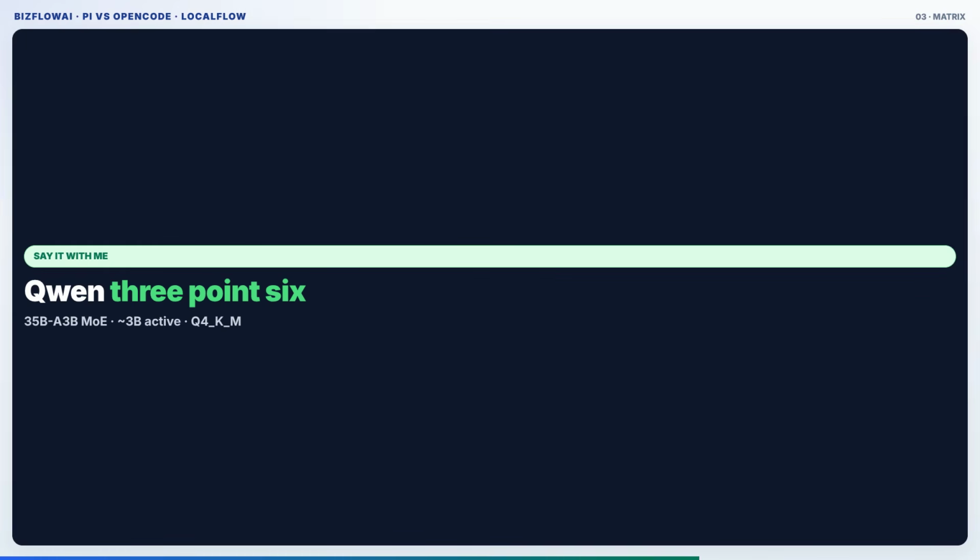Column 1, Pi coding agent. Column 2, OpenCode. Identical LocalFlow prompt file. Empty repos, no token cap. We verify build, HTTP 200, and live browser screenshots.